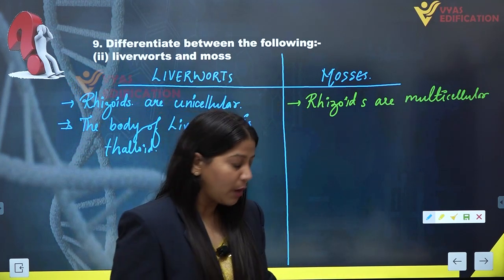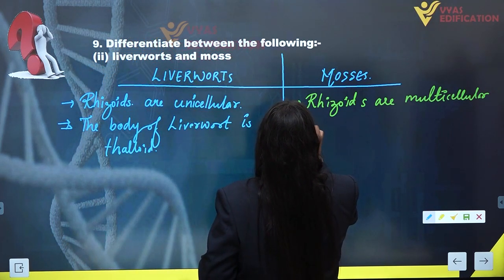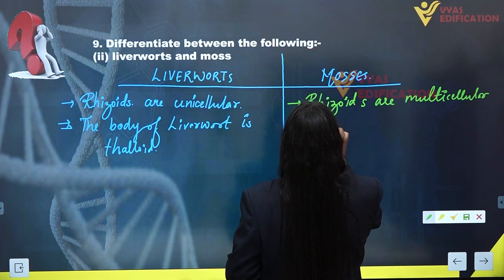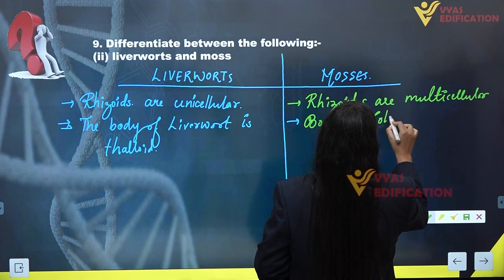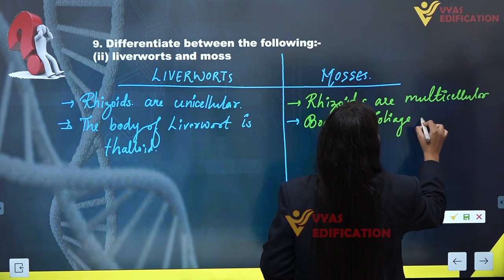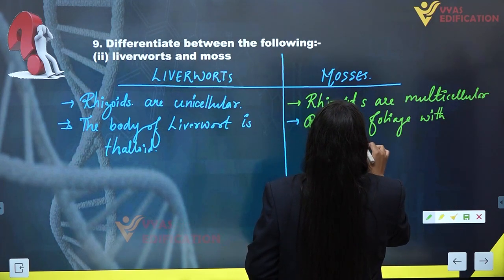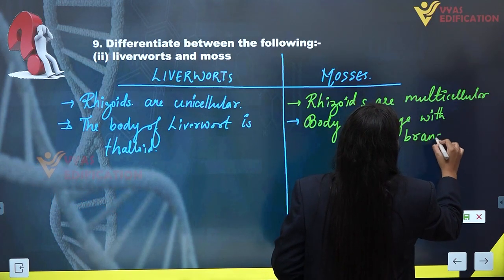And if we talk about the next thing, that is mosses, then in mosses the body is foliage, the body is foliage with lateral branching. Alright.